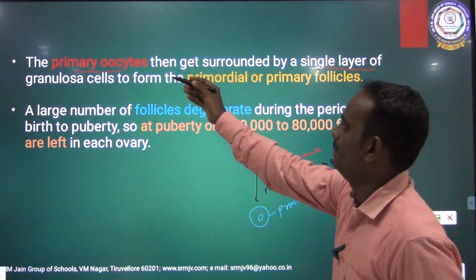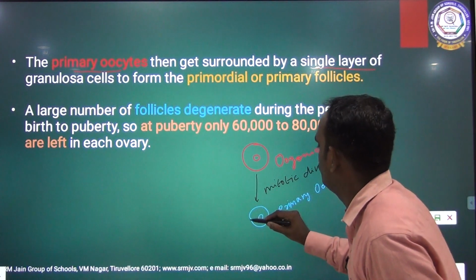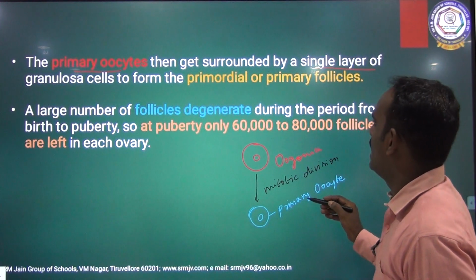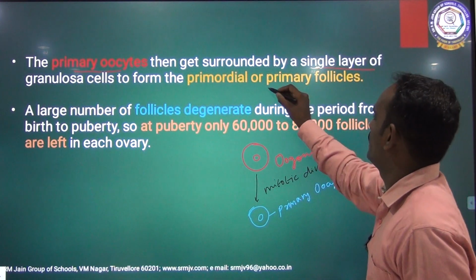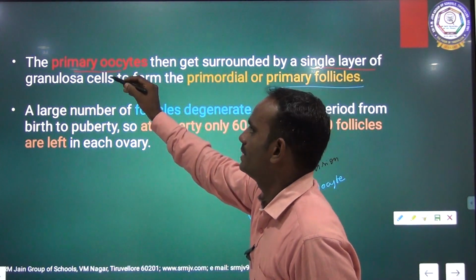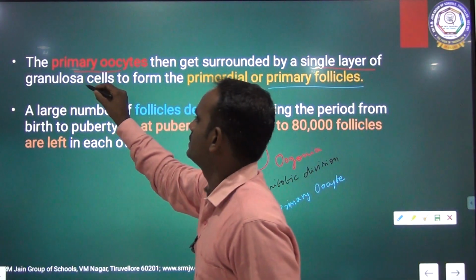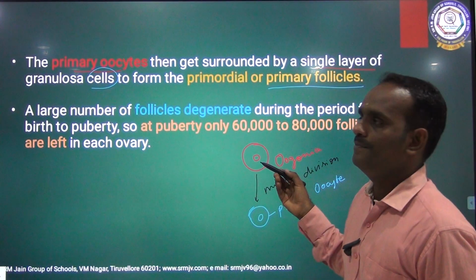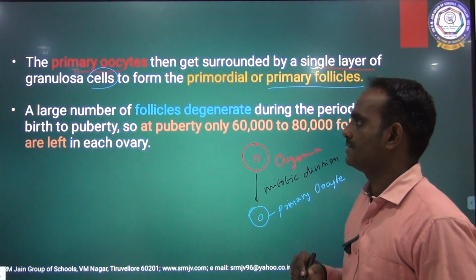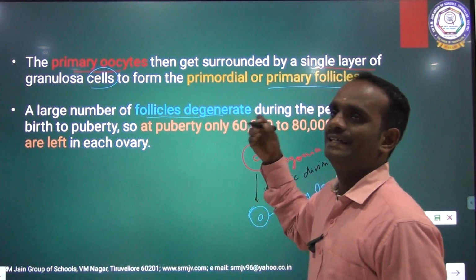The primary oocyte then gets surrounded by a single layer of granulosa cells, and it is called the primary follicle.